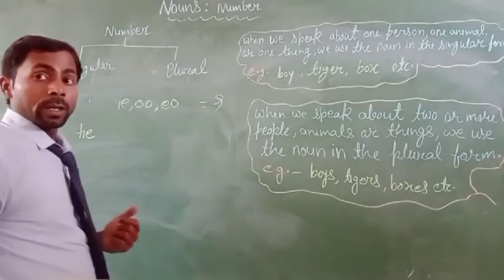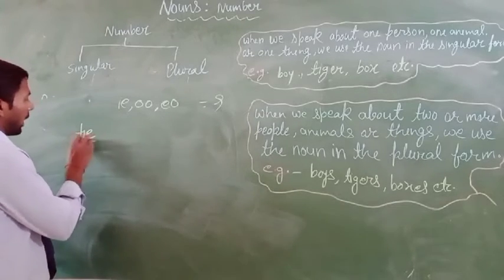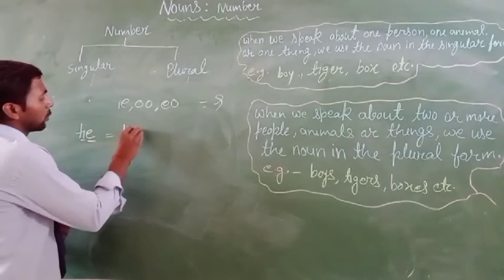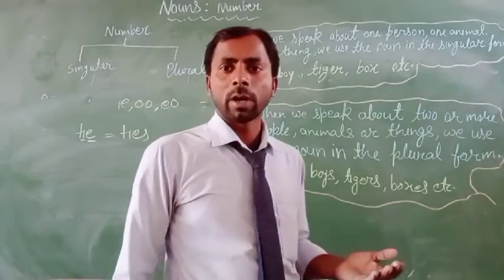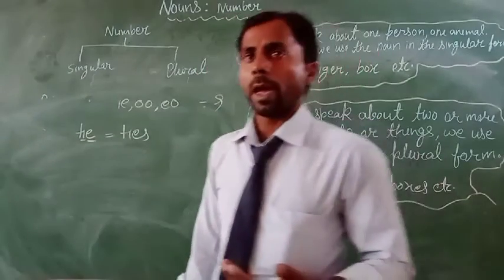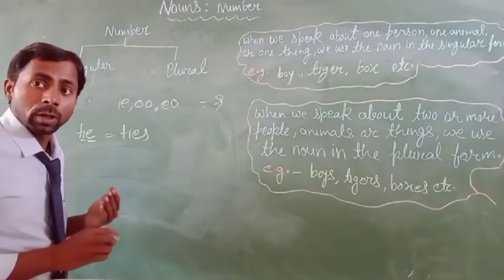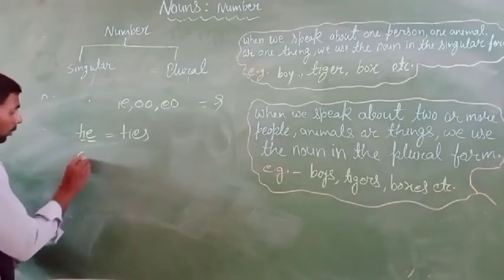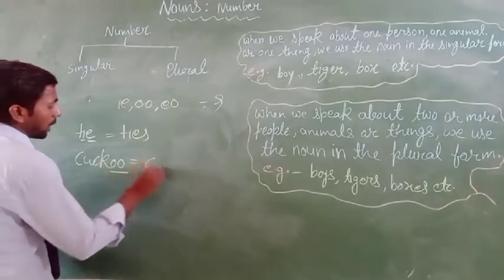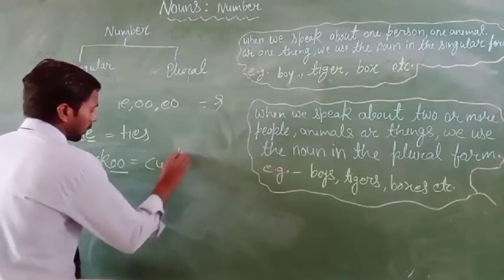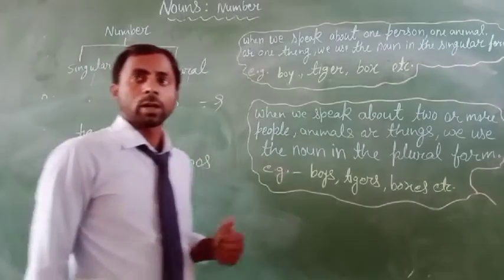Okay, tie word you can see here i, e, then only use s, and we change this word into the plural form. And if you find out double o, cuckoo. Okay, then you only use s and change this word into the plural form.